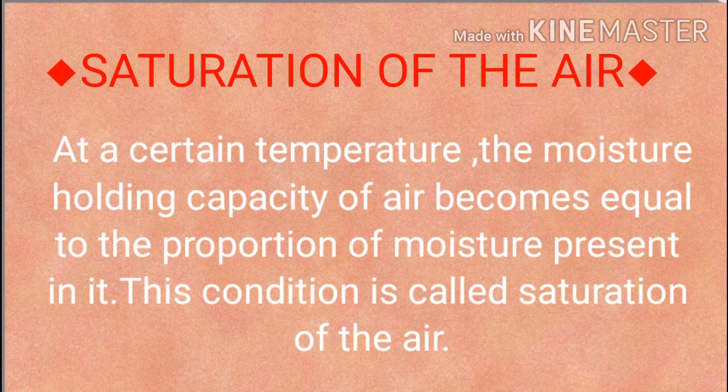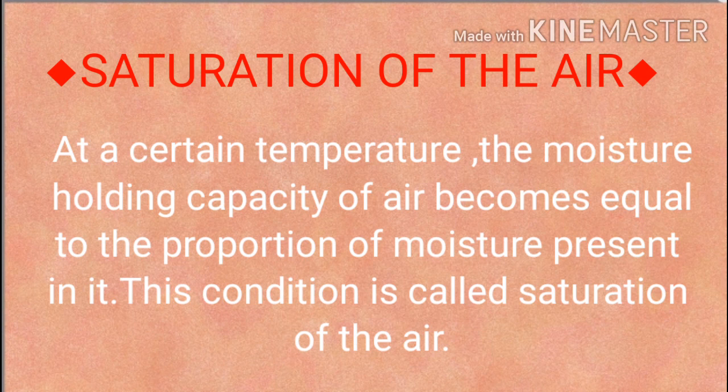Now let's understand about saturation of the air. At a certain temperature, the moisture holding capacity of air becomes equal to the proportion of moisture present in it. And this condition is called saturation of the air. A specific amount of moisture is already there in the air.